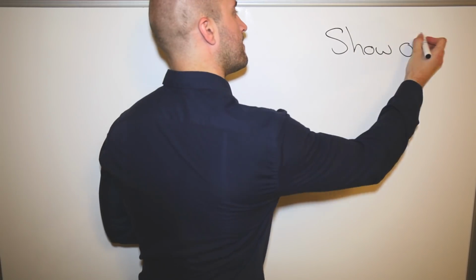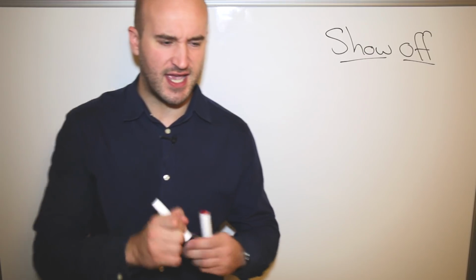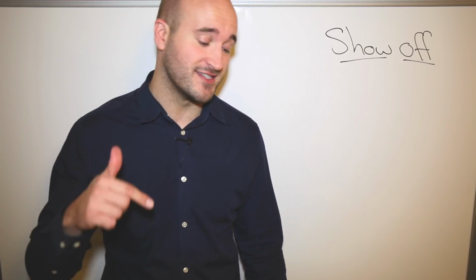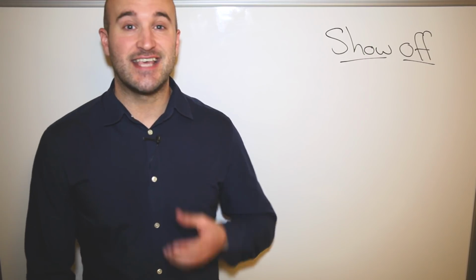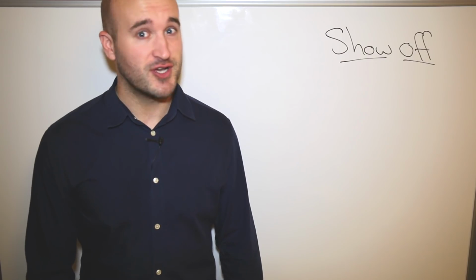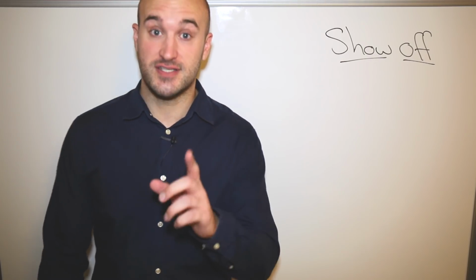Another pretty common phrasal verb is to show off. This is to flaunt what you have, to say, look at this thing I have. It is so cool and I'm so cool because I have it. Now, of course, it has that negative feeling. When someone is showing off, it's not a good thing. You would say to someone, stop showing off. For example,